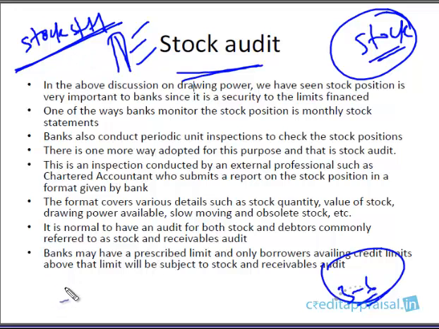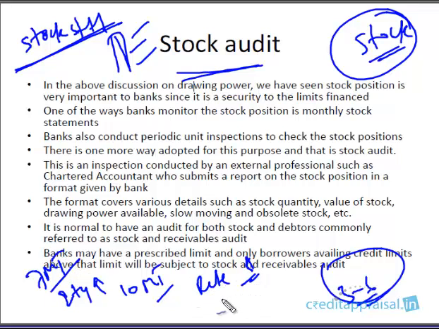On various aspects, for example, the quantity which the company is reporting is inflated. Maybe it is saying we have got 10 tons, maybe it's got only 7 tons. Or in terms of rate, it might be showing a higher rate. Or what about the quality? Some of the stocks might be obsolete, or slow moving, some are damaged. So what is the check on the quality?